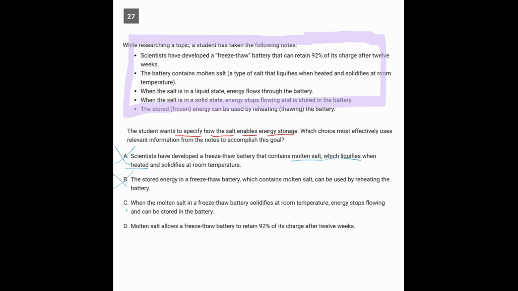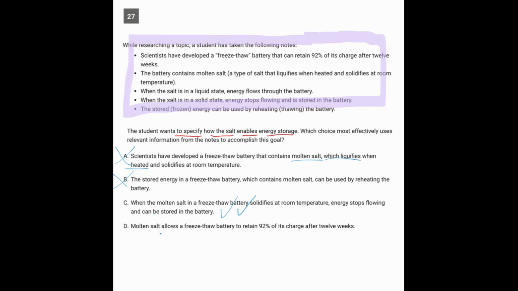but it doesn't tell us how it accomplishes energy storage. C, when the molten salt in a freeze-thaw battery solidifies, energy stops flowing and can be stored in the battery. This is a little more descriptive. It's telling us that the salt solidifies and stops the energy from flowing. So it is really specifying how the salt enables the storage. So this will most likely be the answer.